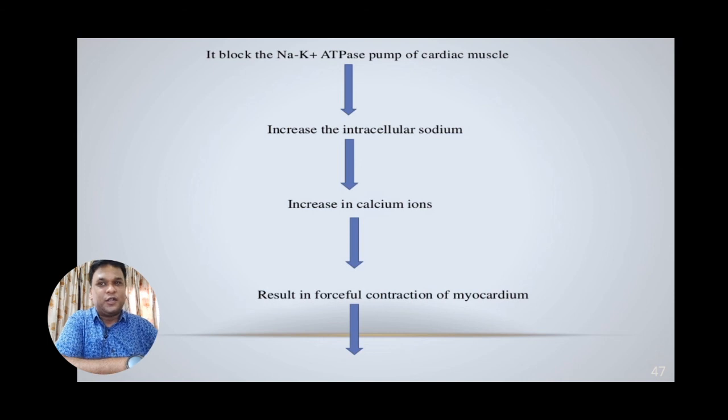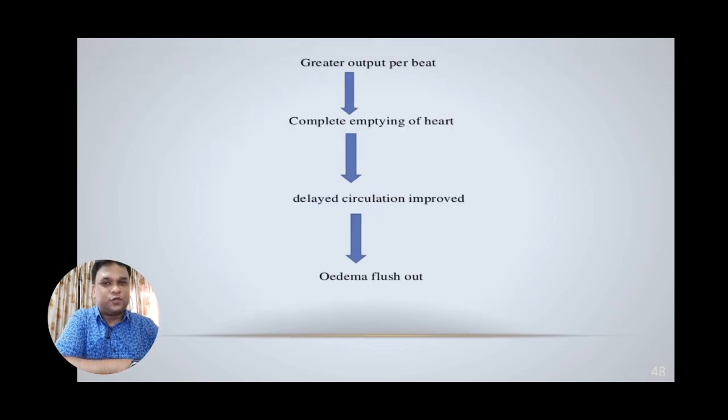Due to this blockage, there is an increase of intracellular sodium, which ultimately increases the calcium ions in the cardiac muscles. This calcium basically increases the forceful contraction of the myocardium, and this forceful contraction further increases the output per beat.